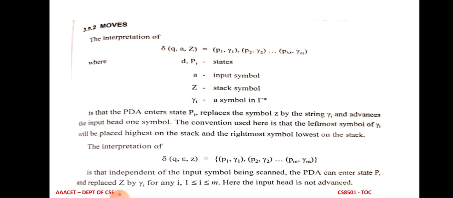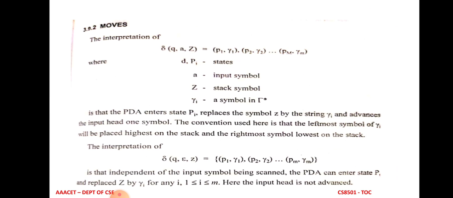So the transition function is written as delta of, see the first line, q comma a comma Z. Here q is the current state, which may be the initial state, an intermediate state, or the final state, a is the current input read symbol, and Z is the top of the stack element. In the stack, whichever is the top element is written in the third term of the transition function. This is equal to p1 comma gamma 1.